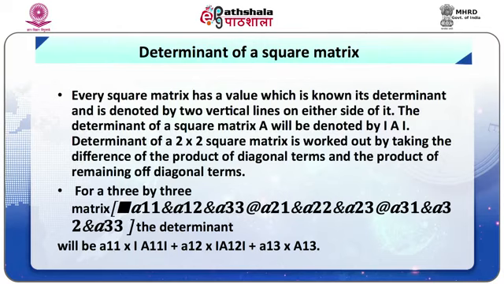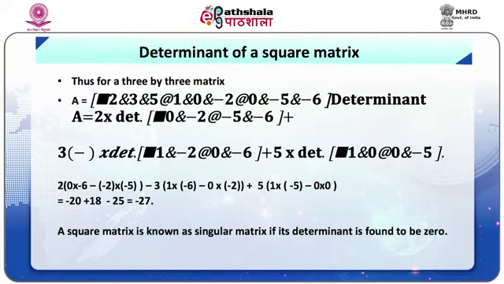For a 3 by 3 matrix as given here, the determinant will be A11 multiplied by the cofactor of A11, plus A12 multiplied by the cofactor of A12, plus A13 multiplied by the cofactor of A13. Thus, if in a 3 by 3 matrix A is as given here, the determinant will be as shown here. A square matrix is known as a singular matrix if its determinant is found to be 0.